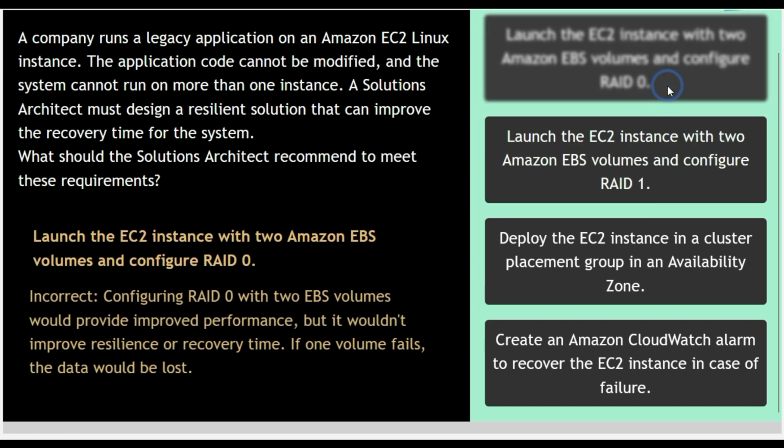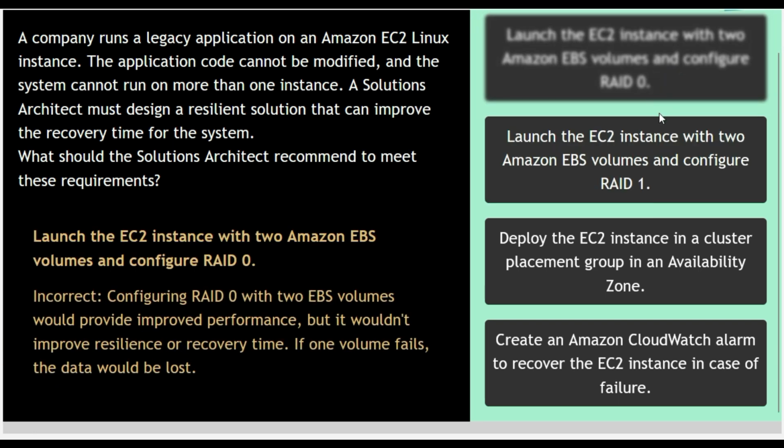This is option 1. Launch the EC2 instance with 2 Amazon EBS volumes and configure RAID 0. This option is incorrect because configuring RAID 0 with 2 EBS volumes would provide improved performance, but it wouldn't improve resilience or recovery time. If one volume fails, the data would be lost. So option 1 is not the correct answer.